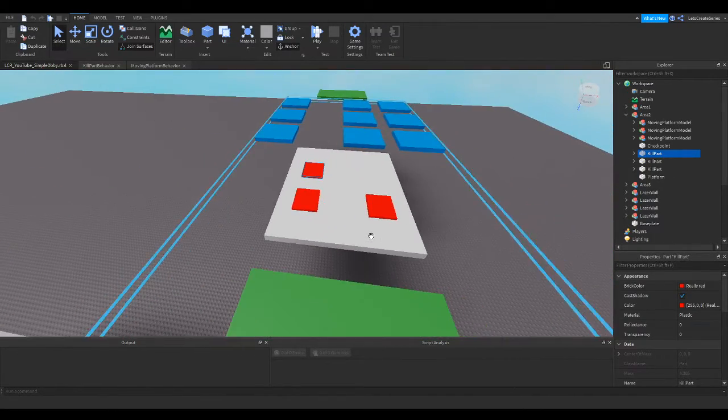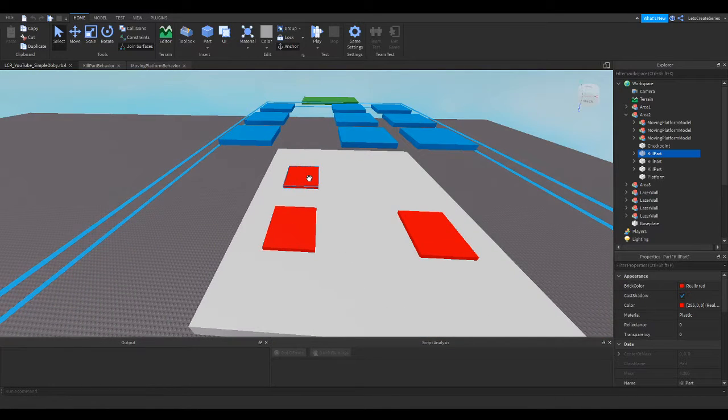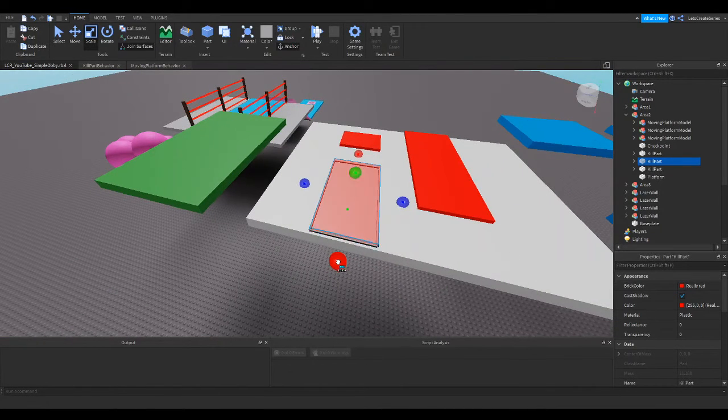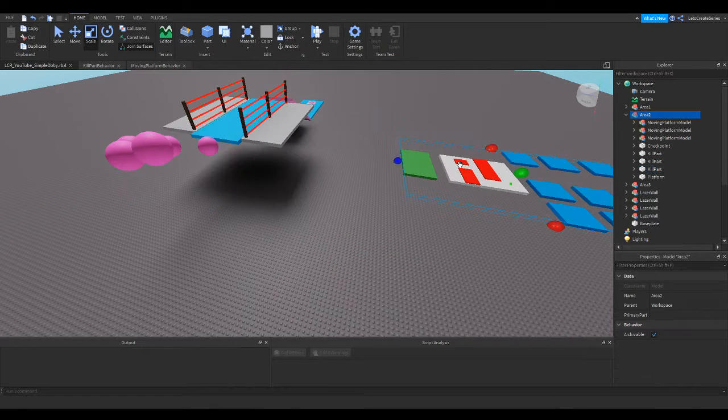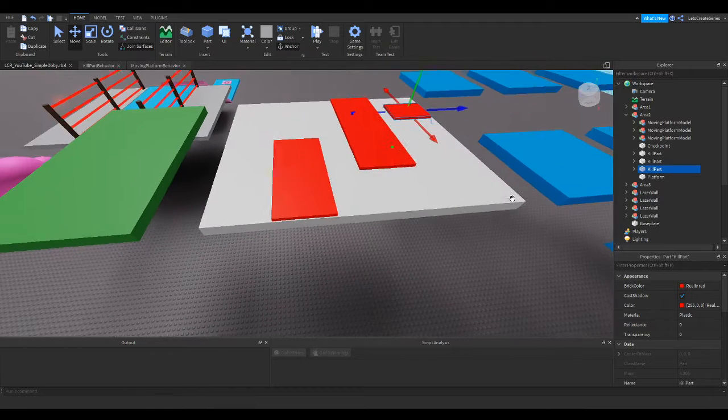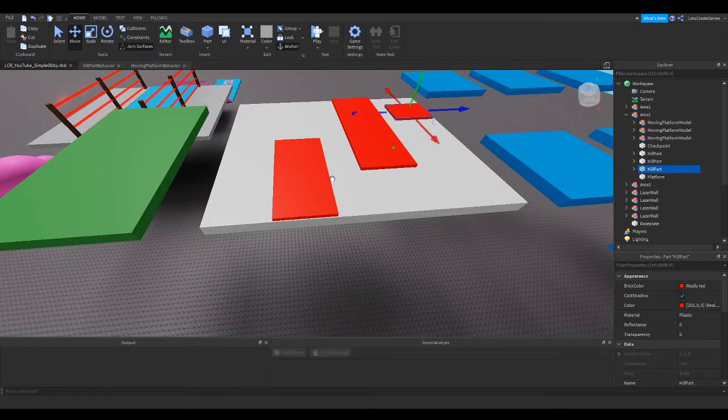Now we can make them behave like actual kill parts, and so what you would do is put them in a way that the player has to jump around or over. So I'm going to make this look like a little bit of a maze. I'm going to make them kind of thick so the player can't just jump over it, and this will make them have to walk on a pretty thin path to get along to the other side. So we'll grab this one and we'll move this one over maybe to the end, and maybe this one can be a little bit small and they can jump over it onto another part of the platform.